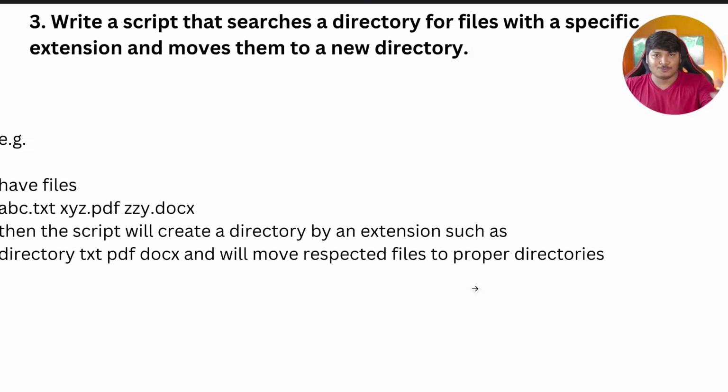First you have to loop through all the files, then split the file name abc.txt, then check whether the txt folder is already there or not. If the folder is not there, create it. If it already exists, you have to use a condition. If it already exists, fine, you don't have to create the folder, just move that particular file to this particular folder. So mv, then the file name, then the new path, which is the directory, the txt slash, and then you will move it to the txt folder, right? So do the same thing.